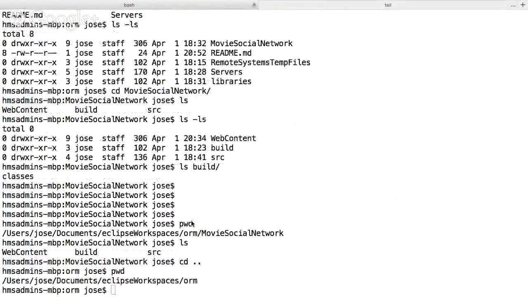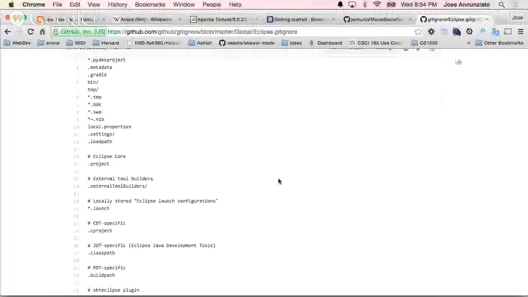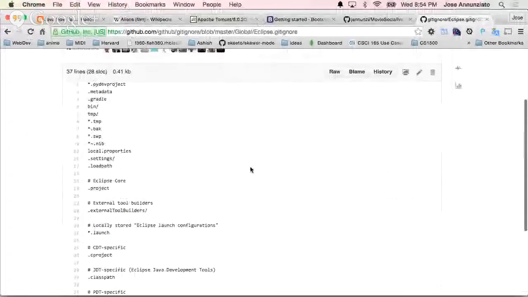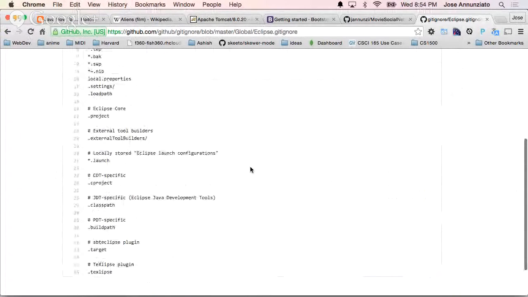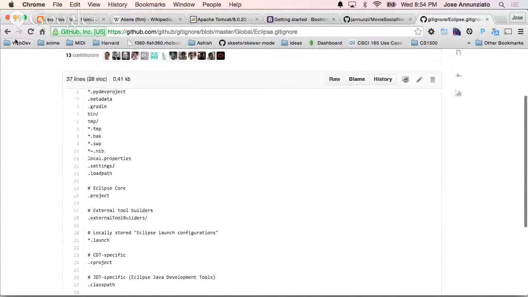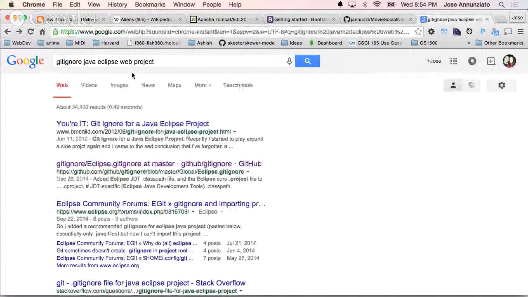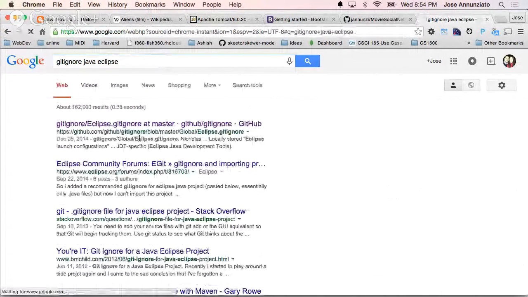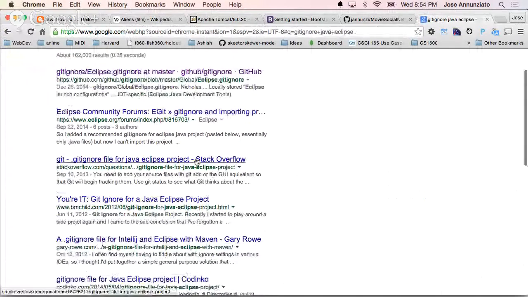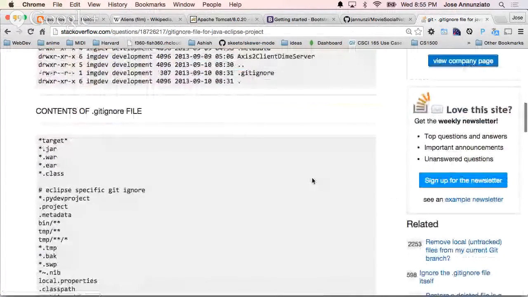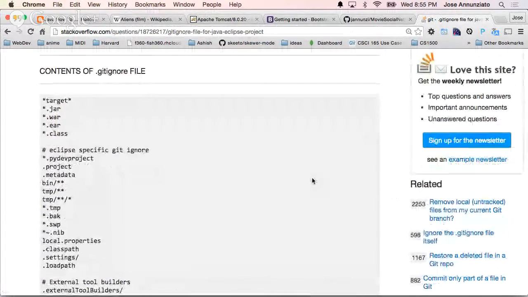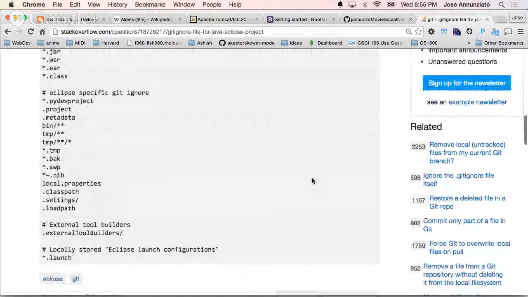Where are we? ORM. Okay. So I'm going to copy this, but this doesn't have class path, target. No, this doesn't have build. Eclipse, community, for Java Eclipse project. Target war. Okay, I don't want target. I don't want classes, war files, jar files. Okay, all right, this sounds better.